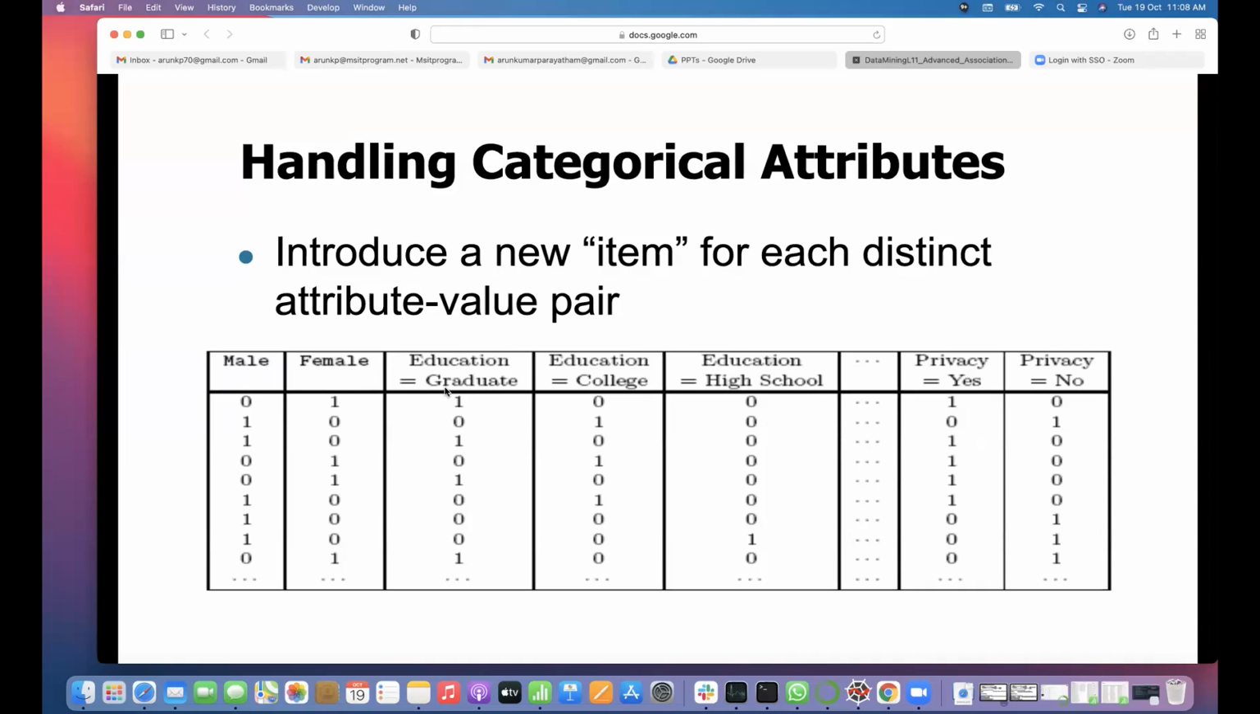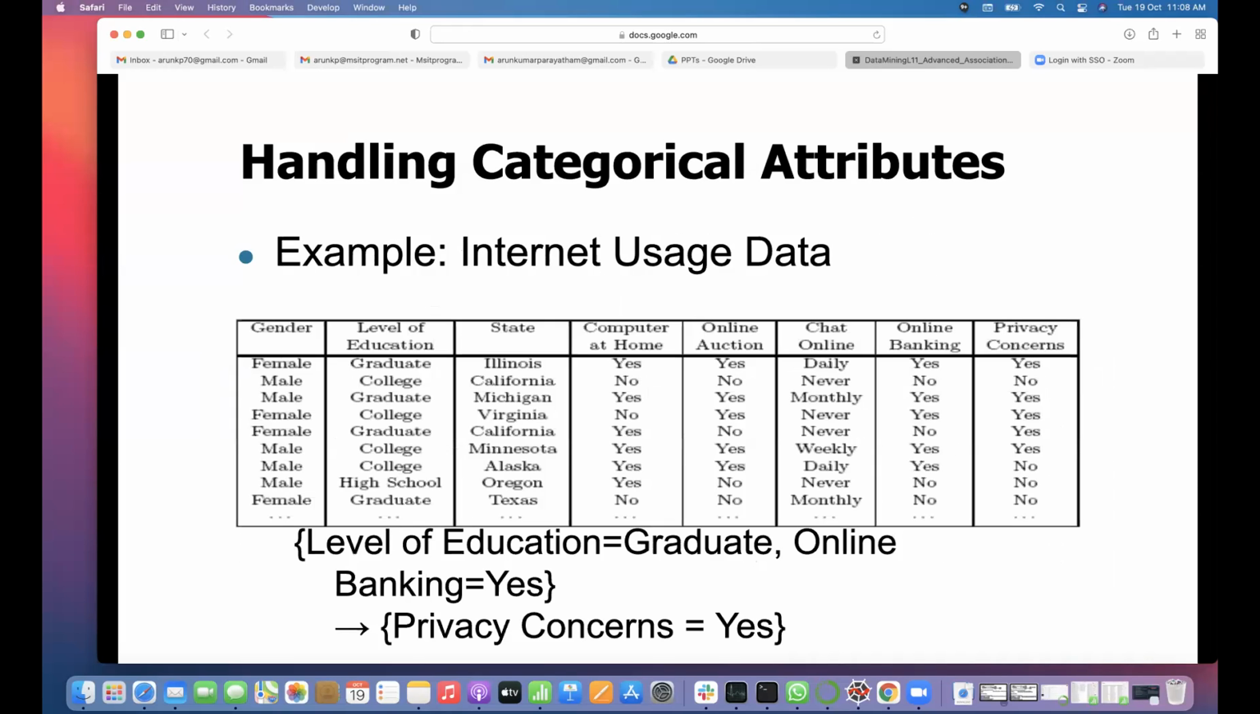This is also called, in machine learning, one-hot encoding. Earlier, education was only in one column: graduate, college, graduate. What we do is split this column into n columns, where n is the number of different values education can take. So instead of writing level of education, we write graduate as one column. If they are graduate, yes; if they are not graduate, no. Similarly college, and high school.